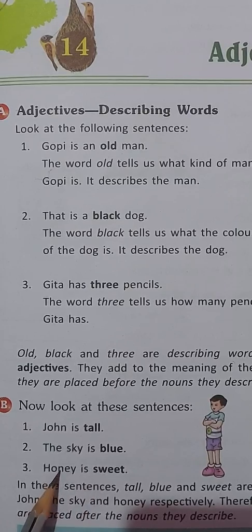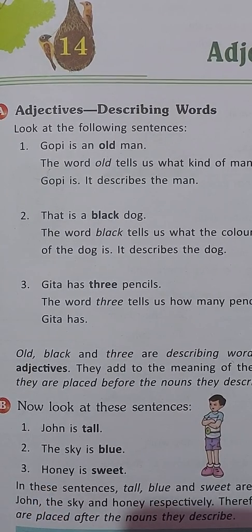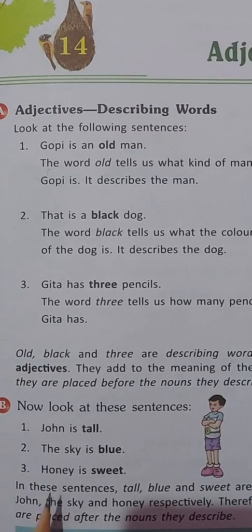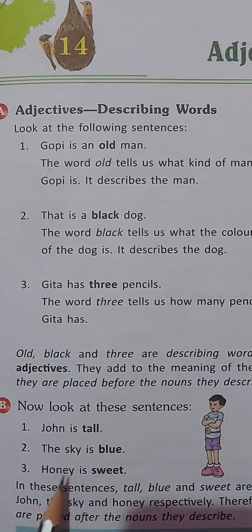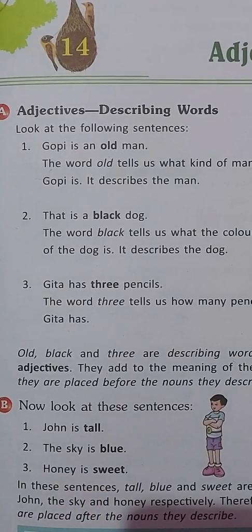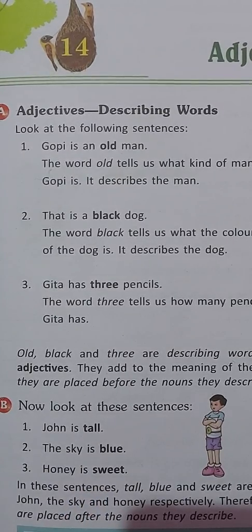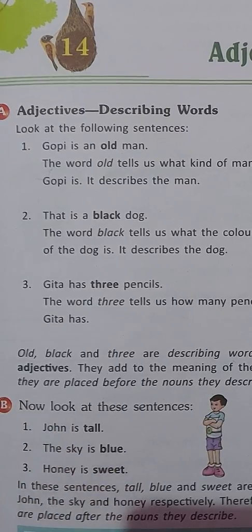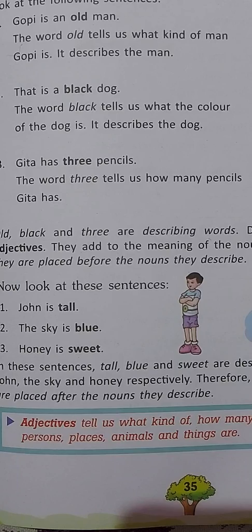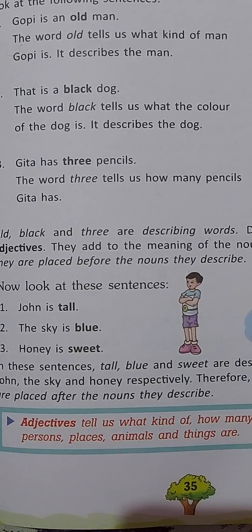So the word sweet is describing honey, and we can see that it is placed after the noun it is describing. So adjectives can be placed before the nouns they describe, and they can also be placed after the noun that they describe.